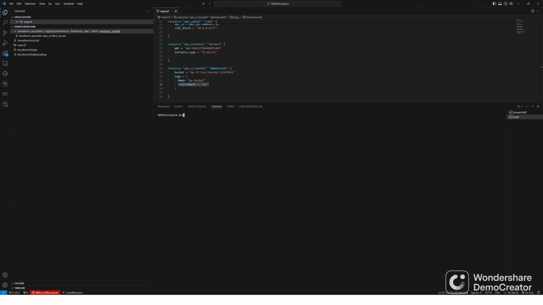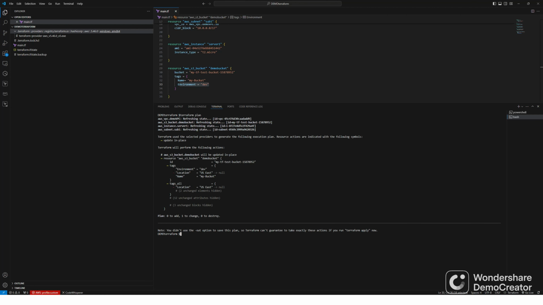Clear. Terraform plan. So Terraform plan will tell you what it's going to do. It's going to update in place. It's going to delete this tag because we manually added it, and it's not in our configuration file. That's our desired state. Terraform tries to match the desired state with the actual state. So the desired state does not have this tag, and now it's going to delete that tag.